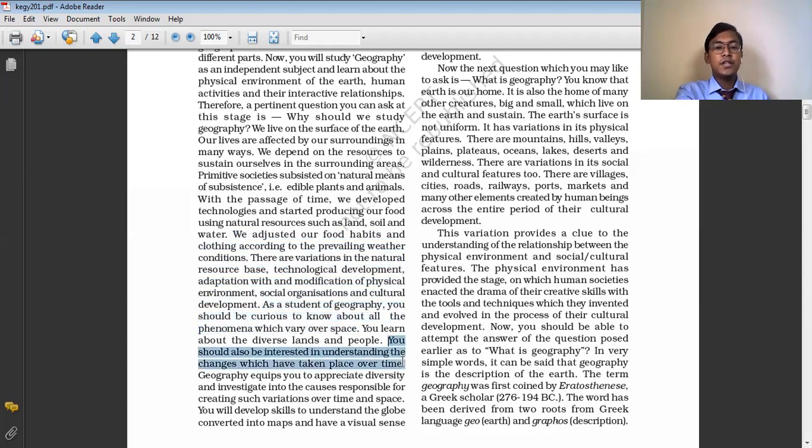You should be interested in understanding the changes which have taken place over time. Geography equips you to appreciate diversity and investigate the causes responsible for creating such variations over space and time. In order to know the unknown, geography provides us with a scope to investigate the causes of various geographical phenomena, which vary from one region to another and from one time period to another.